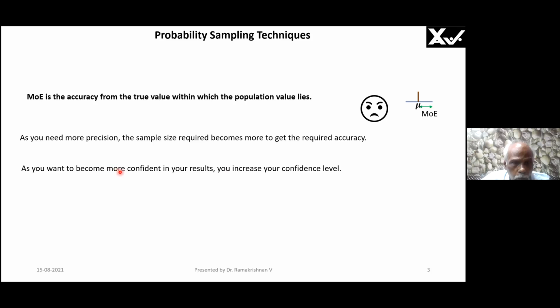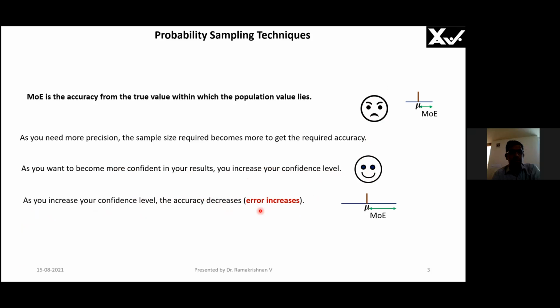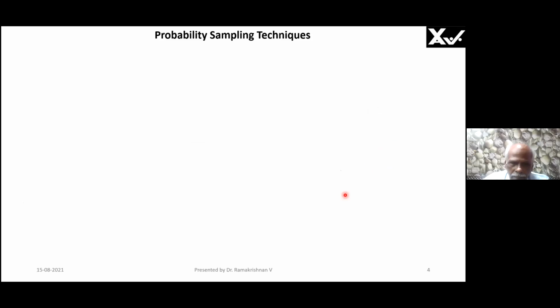As you want to become more confident in your results, you increase your confidence level. Confidence level 100%, I am very confident and happy. You know why I am happy? I will simply say 50 to 100 marks. Nobody can question me. But that is not what I wanted. In between these two, I should be neither too happy nor too sorrowful. As you increase your confidence level, the accuracy decreases. 100% confidence means accuracy is plus or minus 50. Understood? Clear? Yes. Therefore, there is a balance between these two that I have to get.